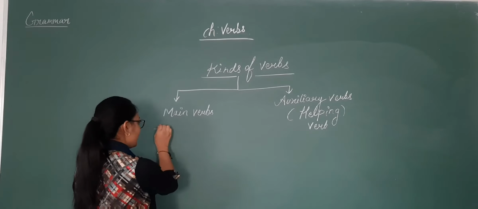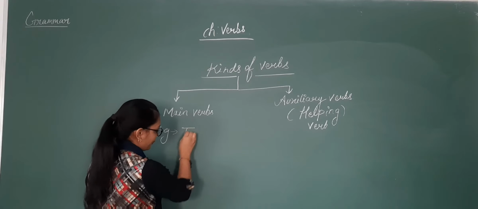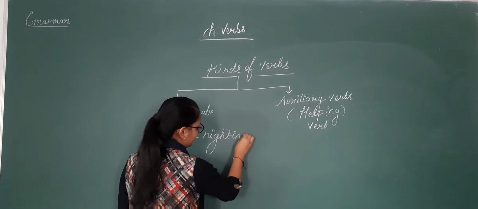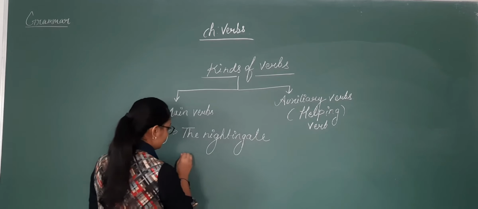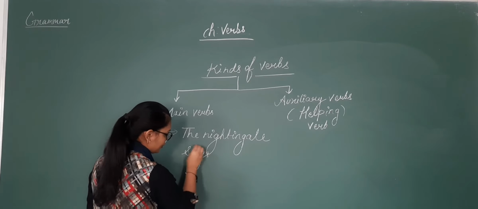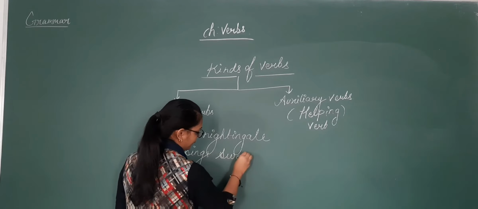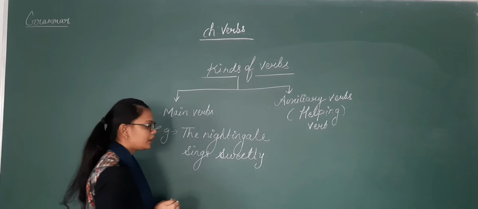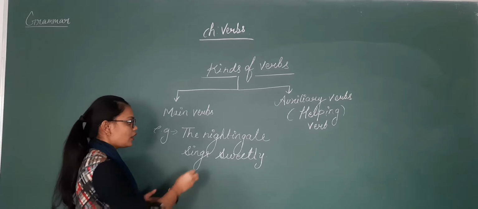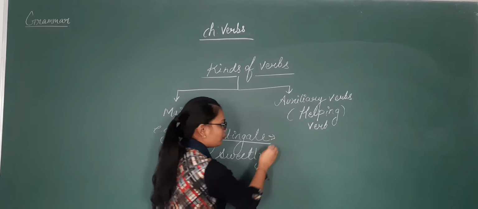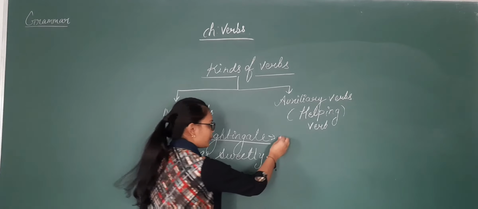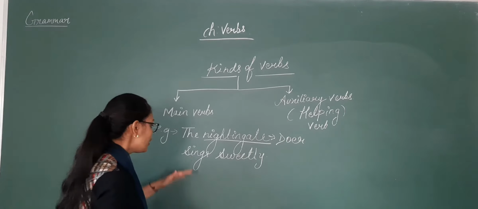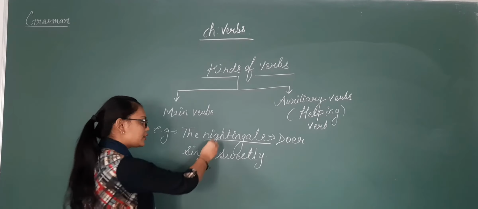For example, here I am writing: the nightingale sings sweetly. So here in this sentence you need to see that nightingale is the one who is performing the action. So here you can write doer, or you can say the subject, the one who is doing the work. Then sings. What is the work that is done by this nightingale?